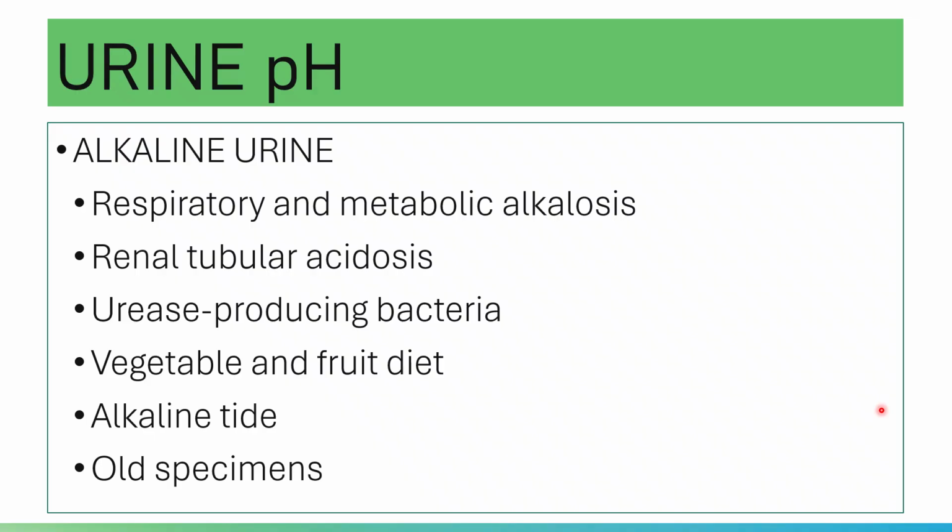So let's take a look at the source of hydrochloric acid in the stomach. The hydrogen will come from